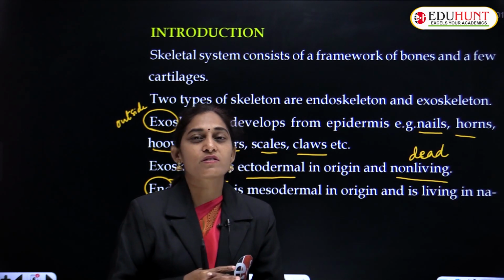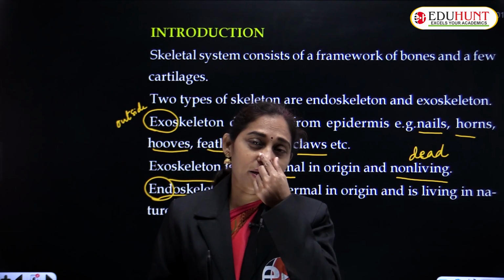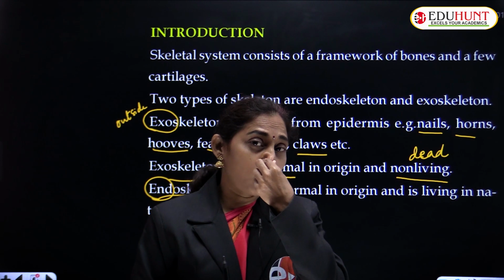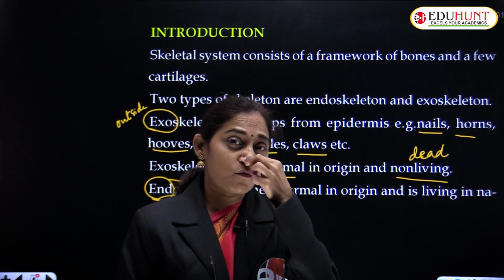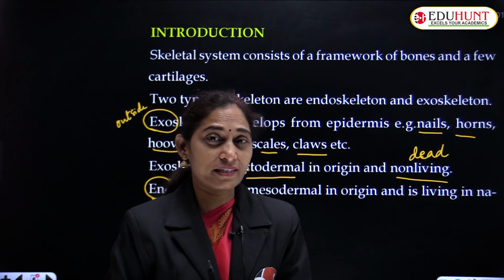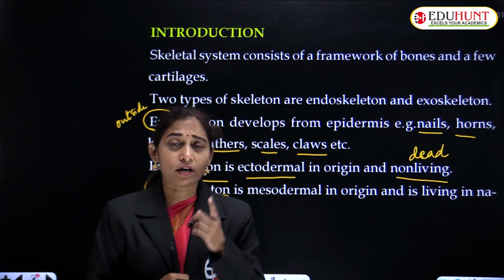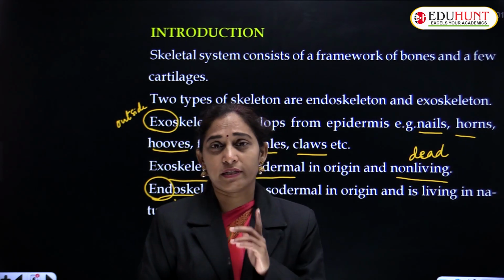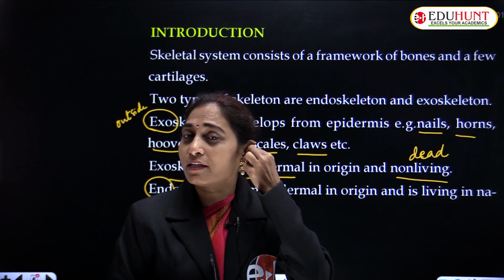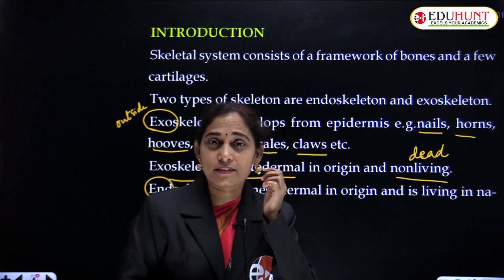So soft bones, are they present in the body? Yes, definitely they are present at the tip of the nose. See this, how my nose is, it is flexible. So the tip of the nose is flexible. Is our nose made up of only flesh? No, there is a framework, that is cartilage. Even the pinna, the external ears, are also made up of cartilaginous substances.